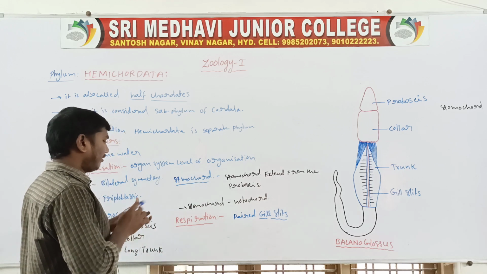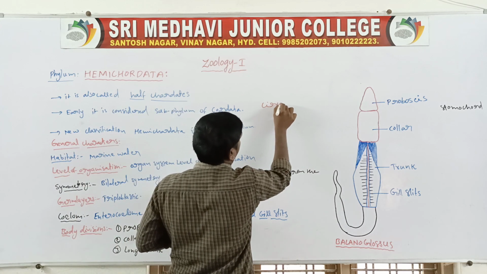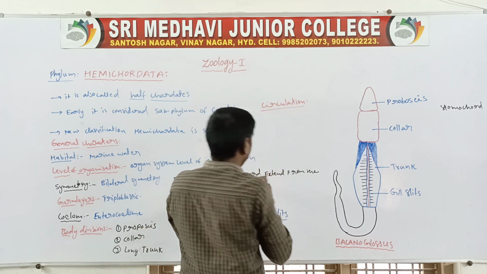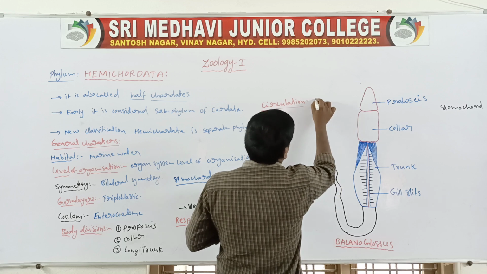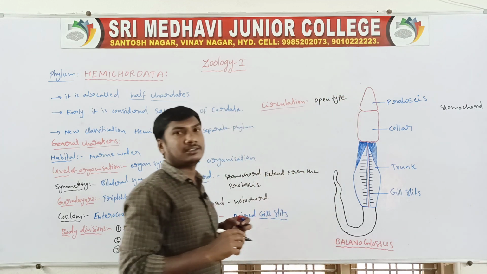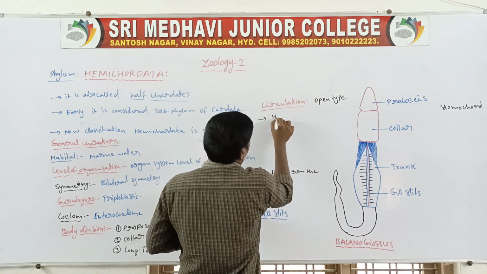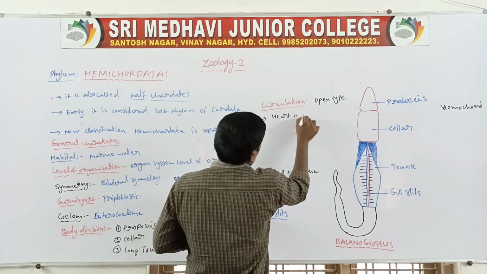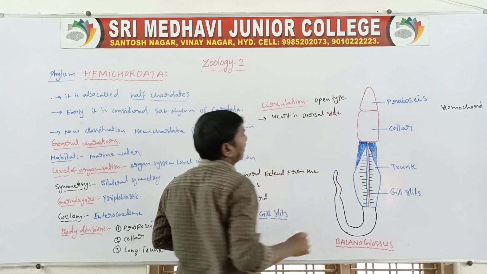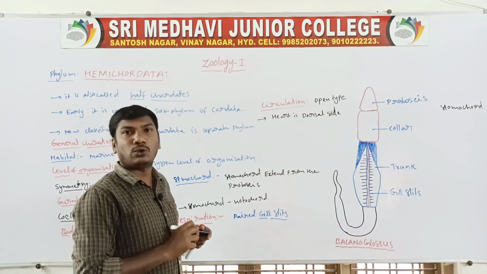Next one, circulation. Circulation is the open type of circulation. The heart is present on the dorsal side. So the circulatory system is the open type of circulatory system, and the heart is on the dorsal side.